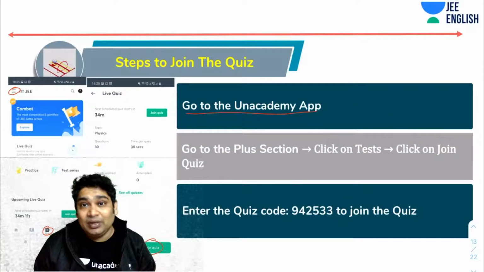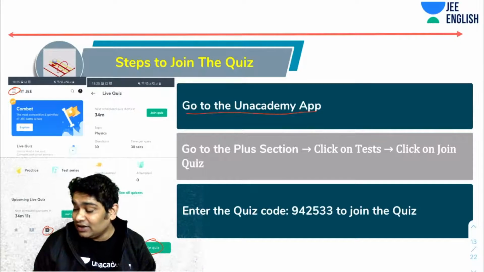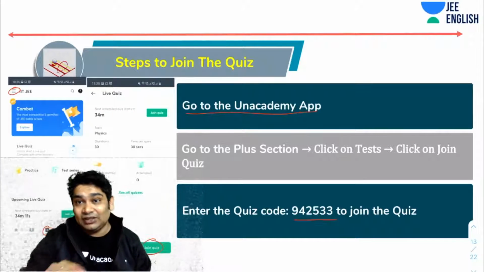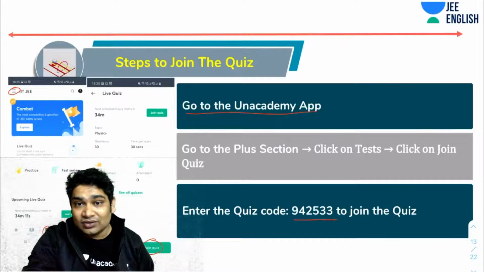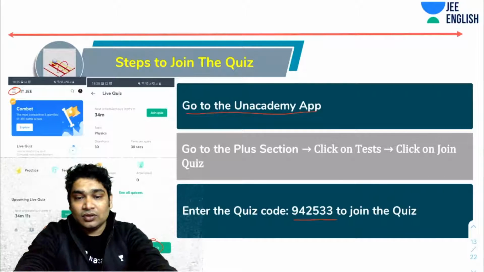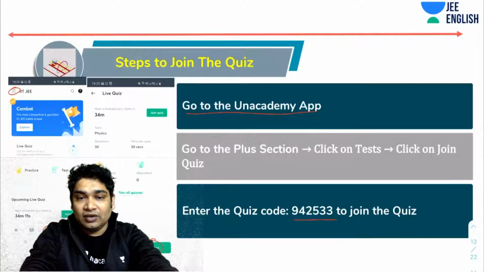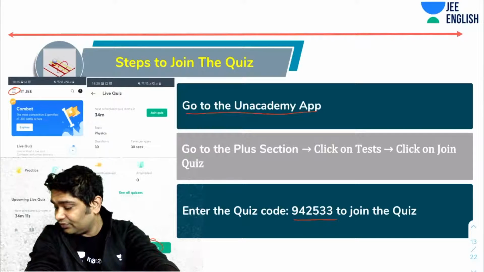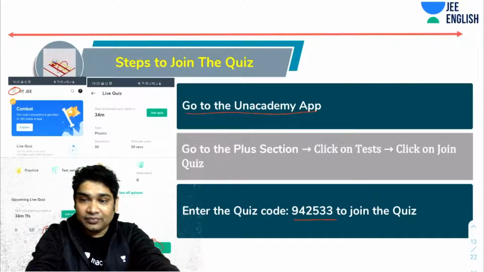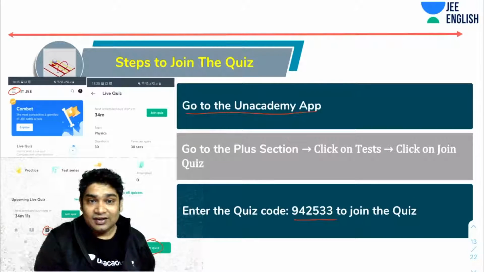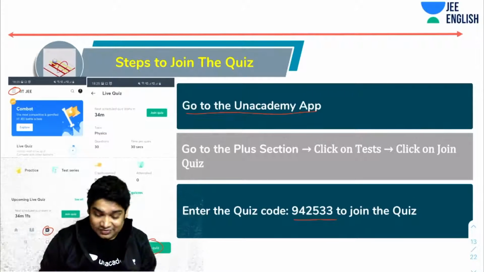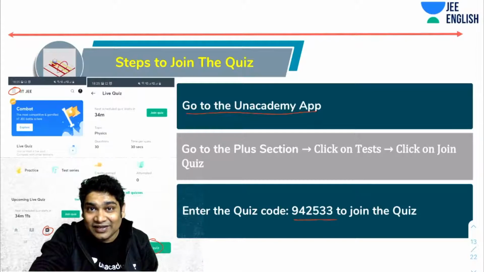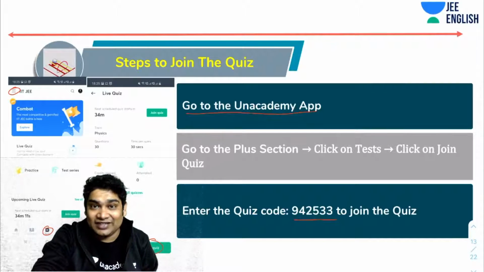Click on join quiz, and once you do that, you will be asked the quiz code. So this is how you join the quiz. Go to the Unacademy app, go to the plus section, click on test, click on join quiz, and the quiz code that you need to enter for today's quiz is 942533. Okay, so let me write the quiz code here also. So the quiz code for today's quiz is 942533. You can join using this quiz code, and that is how you can be a part of today's quiz. So hurry up, people. Let's quickly join so that we can get started with today's quiz.